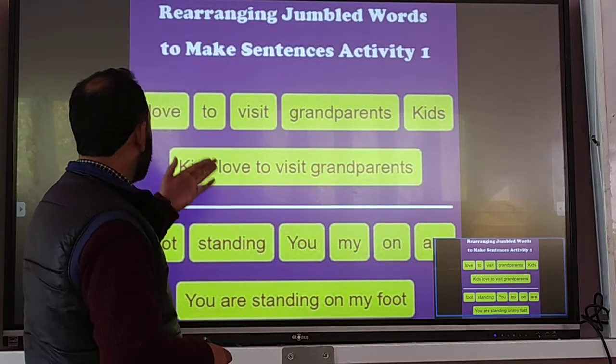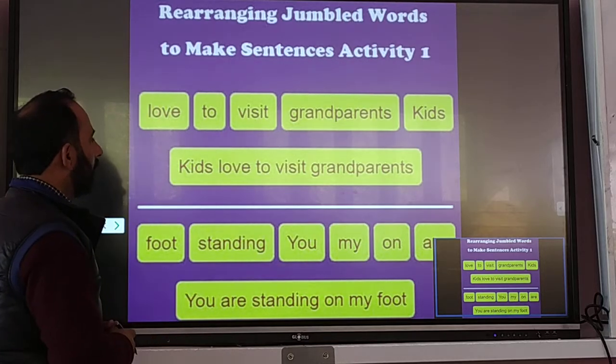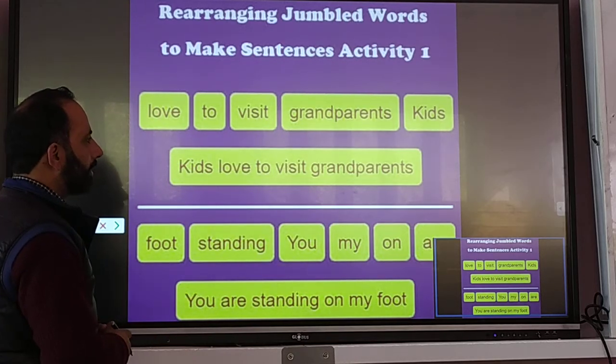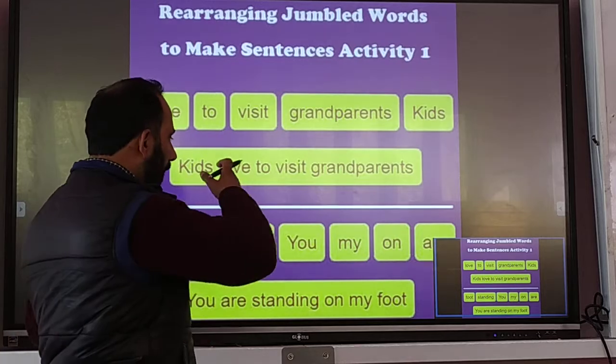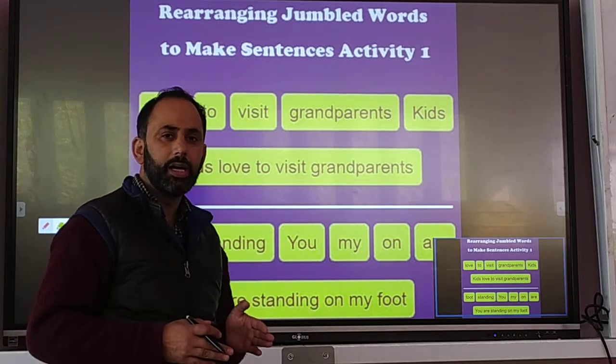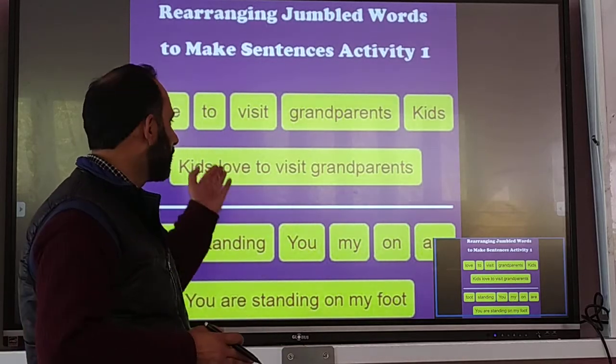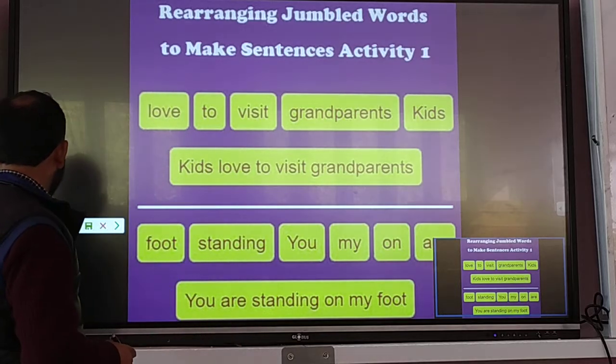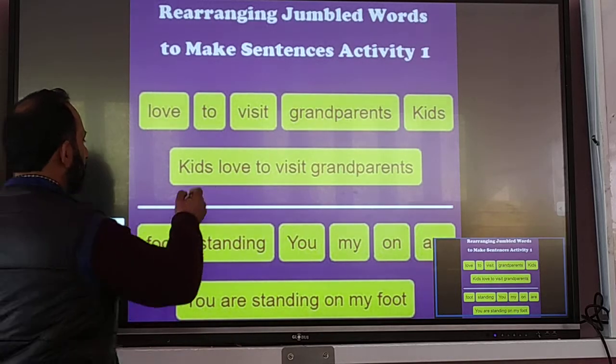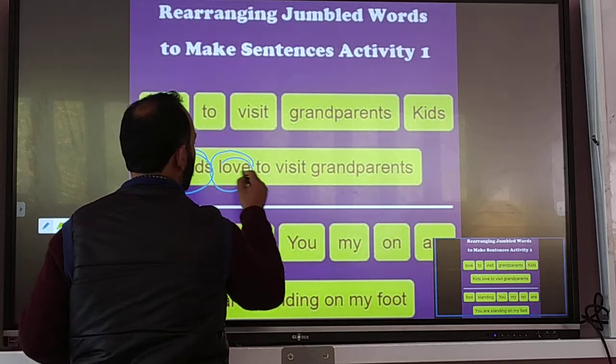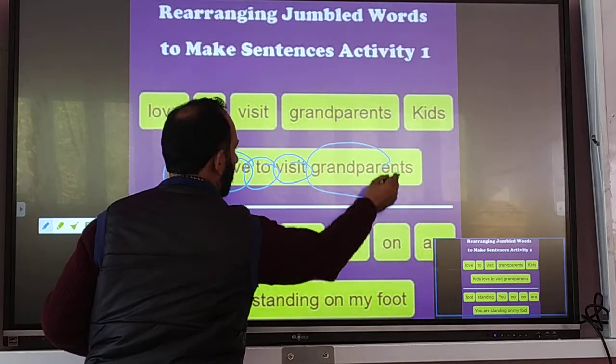For example, there is a sentence: love to visit grandparents kids. The words are in such a way that they don't give us the meaning. What we have to do is write: kids love to visit grandparents.